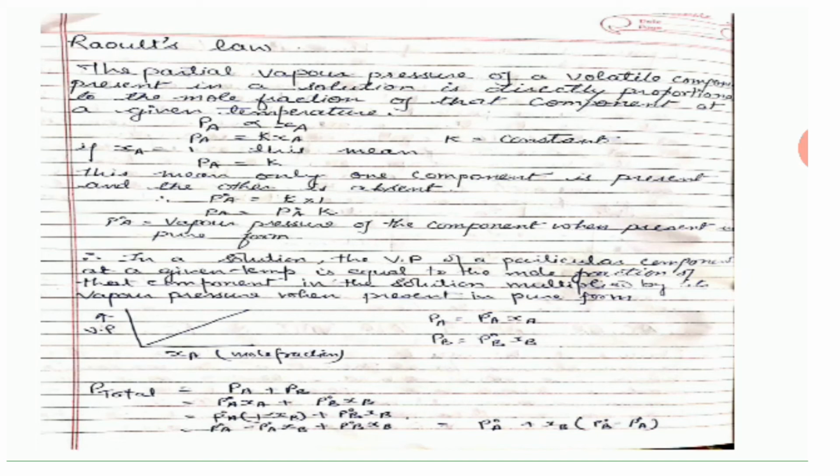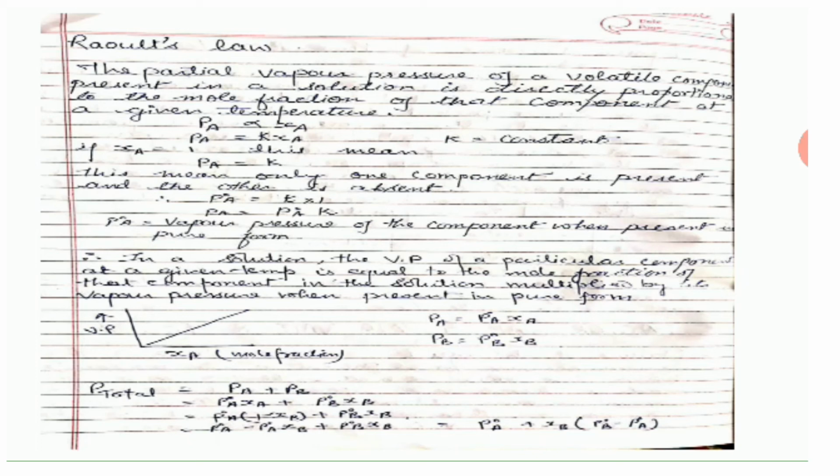So PA is directly proportional to XA, and to remove the proportionality sign, we have PA equal to K XA. If XA is 1, that is, the mole fraction of that component is 1, then PA is equal to the constant. This means that only one component is present and the other one is absent, or it is non-volatile. As a result, this constant is the partial vapor pressure of the pure component, and we denote it by P naught A. P naught A is the vapor pressure of the component when present in pure form.